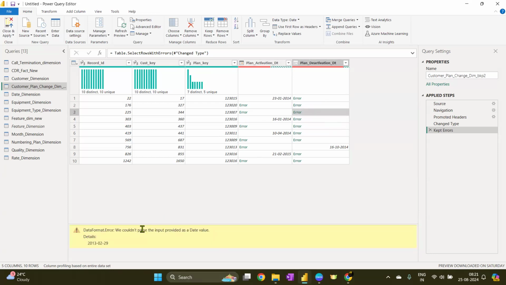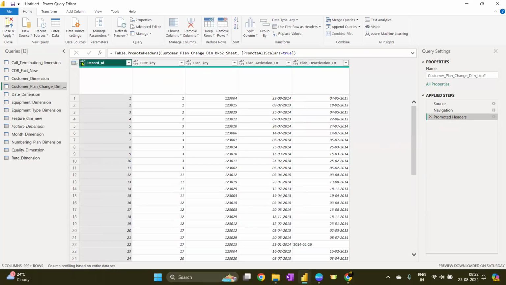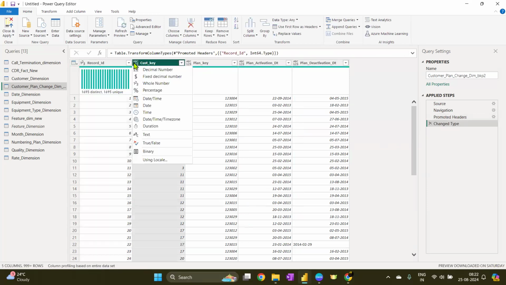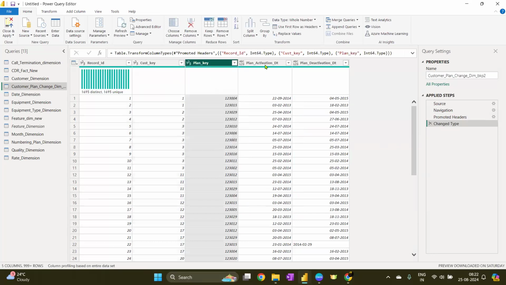Anybody else? I think we need to convert into text first and then change the data type as a date. Okay, so let's try to do that as Sagar is saying. So I'm removing this change type column. Okay, so record ID is my number. Customer key is again my number. Plan key is a number.